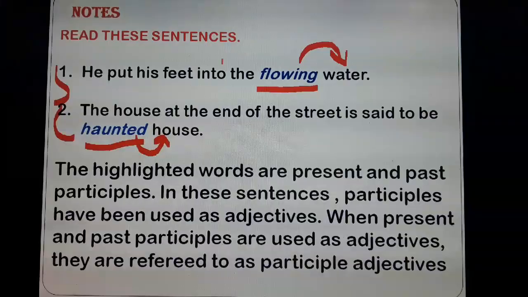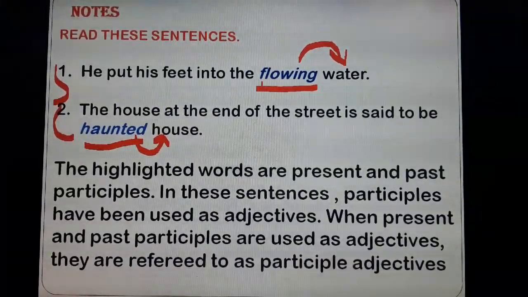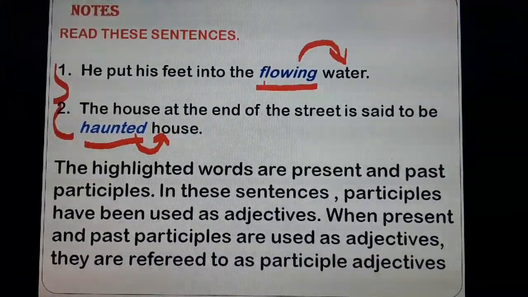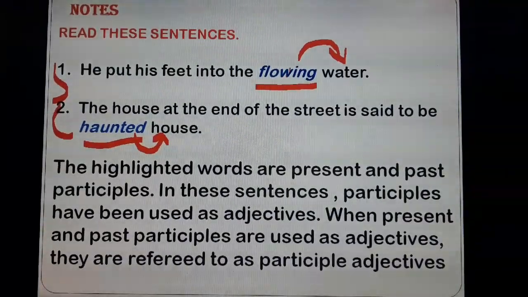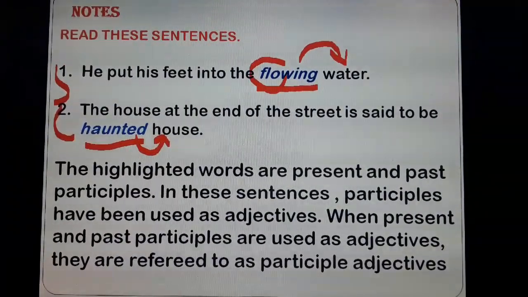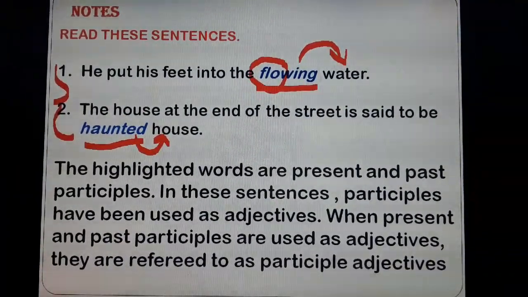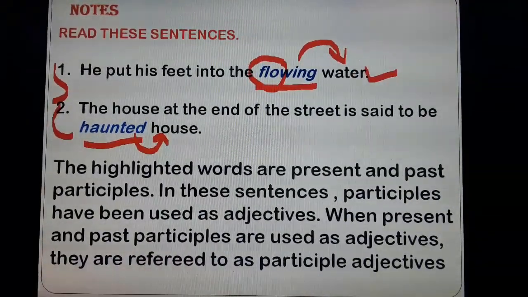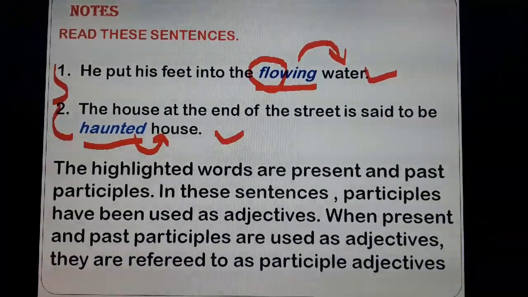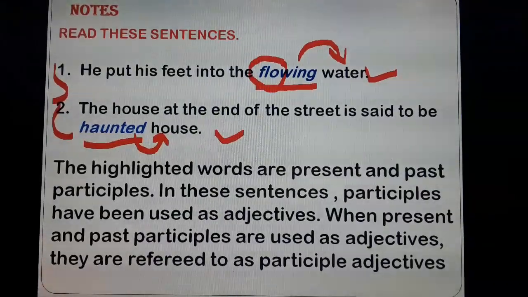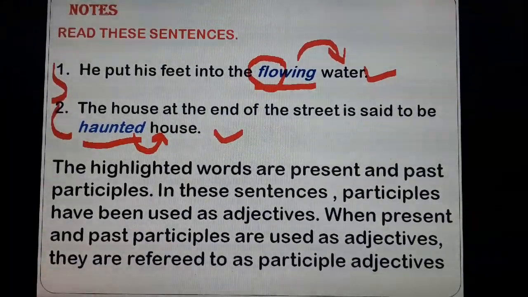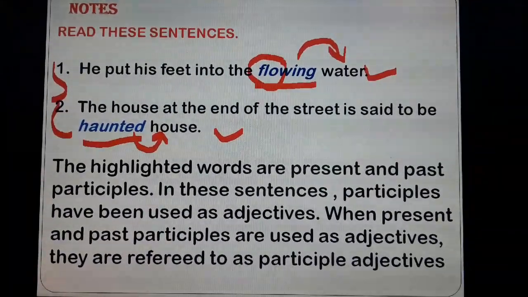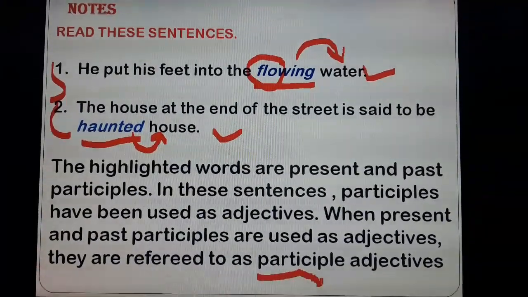Whereas in the first case, flowing is a present participle since here we are using the first form of the verb, that is flow. Flow plus ing is equal to flowing. So, the first sentence has a present participle, the second sentence has a past participle. When present and past participles are used as adjectives, they are referred to as participle adjectives.